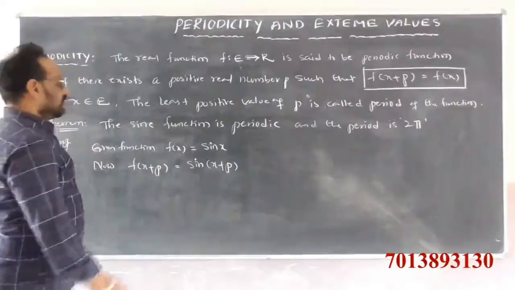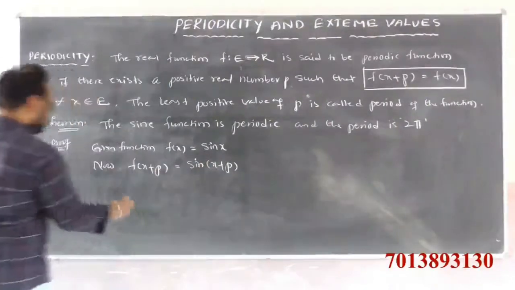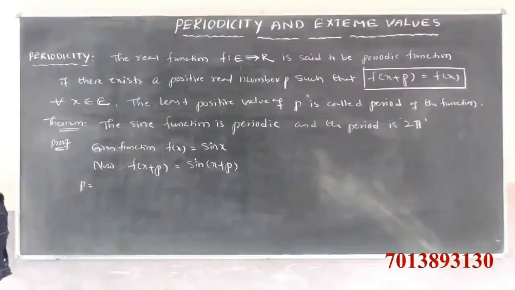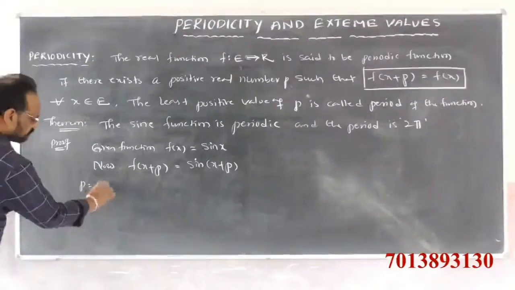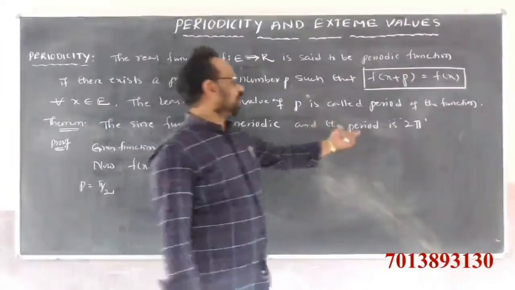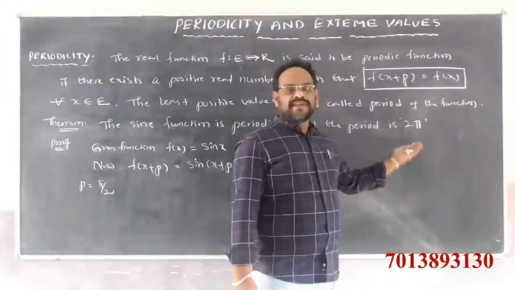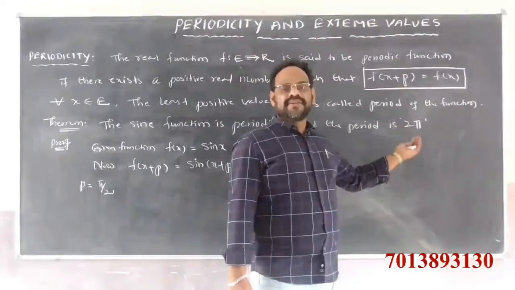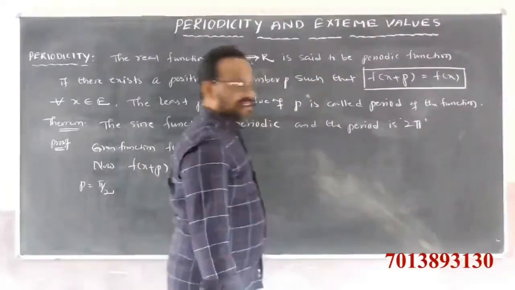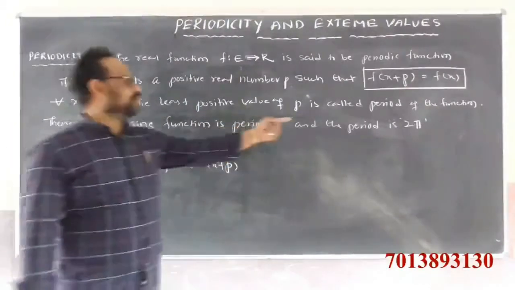Let us take p as pi by 2, pi or 3 pi by 2. We prove that the period is 2 pi. If any such value of p satisfies the condition, we check once again, and after that we use 2 pi.